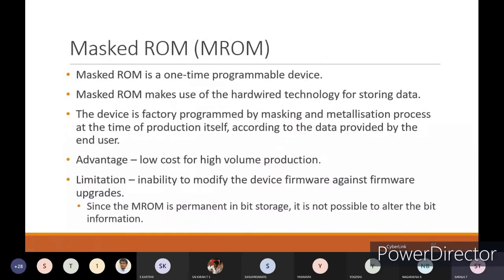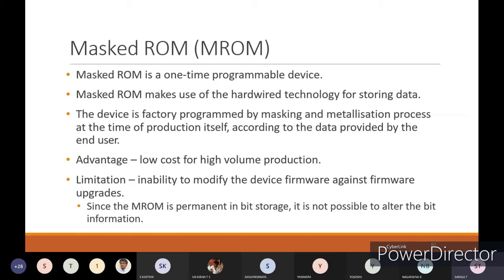If I go with masked ROM, masked ROM is a one-time programmable device. The masked ROM makes use of hardwired technology for storing data. The device is factory programmed by masking and metallization process at the time of production itself, according to the data provided by the end user.